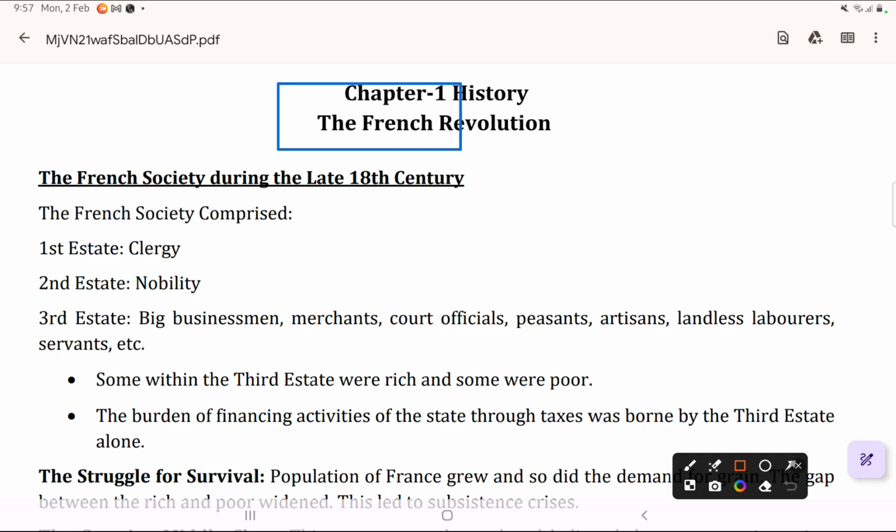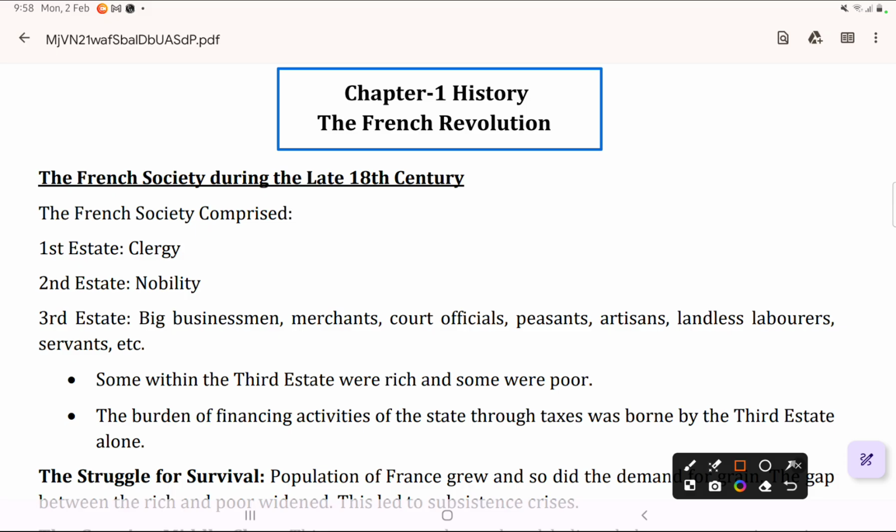In this chapter, basically we read about French society and its structure, all the social crisis which held in France, how Louis XVI became the king, all about meetings of Estates General. The Third Estate declared itself a National Assembly, Tennis Court Oath, storming of the Bastille, abolition of feudal privileges, Declaration of the Rights of Man and Citizen, and the constitution became a constitutional monarchy.